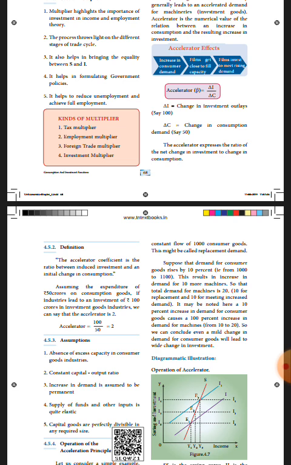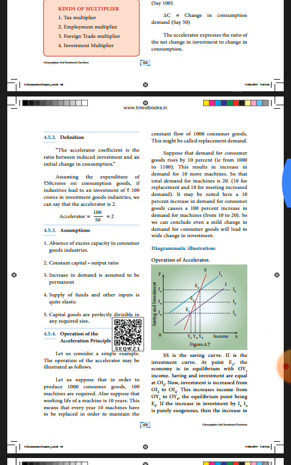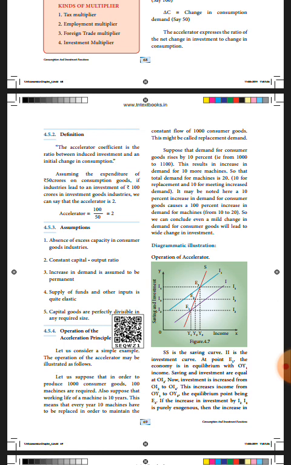That is delta I by delta C. Delta I, change in investment, 100. Delta C, 50. 100 divided by 50, accelerator is 2.